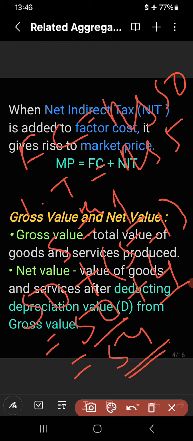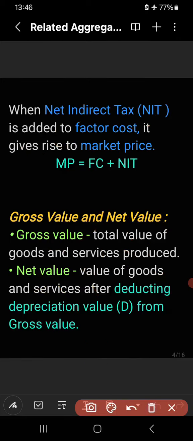You see here, market price is 54 rupees, whereas factor cost is 50 rupees. So market price is always more than factor cost, because NIT is added to factor cost. Right? Similarly, when market price is given, if we are asked to find out the value of factor cost, then we have to deduct NIT from MP to get FC. Right? Now we will discuss gross value and net value.